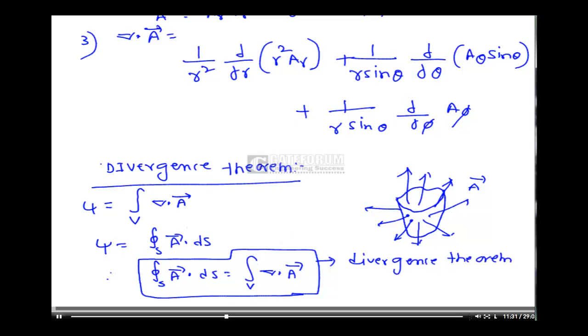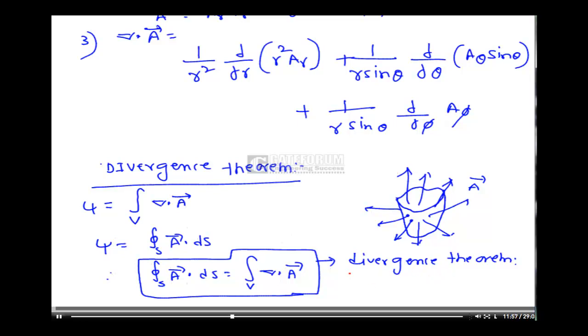Here, very interesting, we are relating a closed surface integral to a volume integral. A closed surface is nothing but a volume. So the amount of flux diverging from the volume is nothing but the amount of flux on the surface. So integration over S of A bar dot dS is nothing but integration over V of del dot A bar. This is called the divergence theorem.